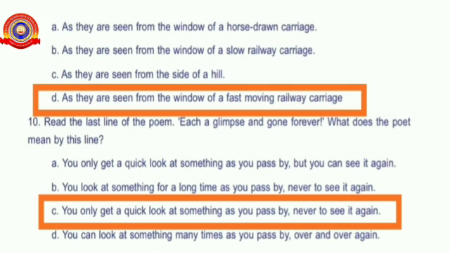Now we will discuss the last question here. Read the last line of the poem: "Each a glimpse and gone forever." What does the poet mean by this line? The poet says that you only get a quick look at something as you pass by, never to see it again.